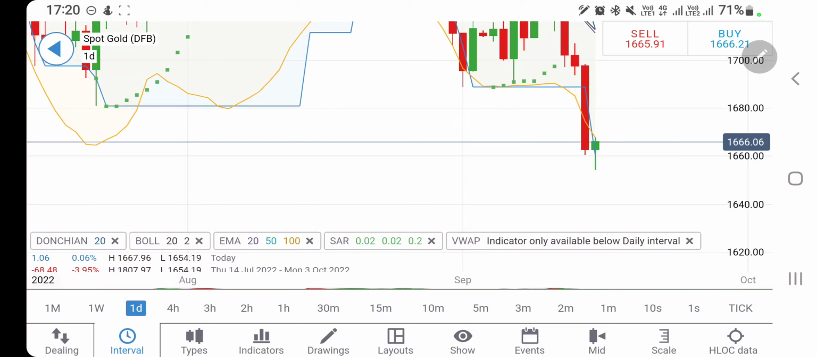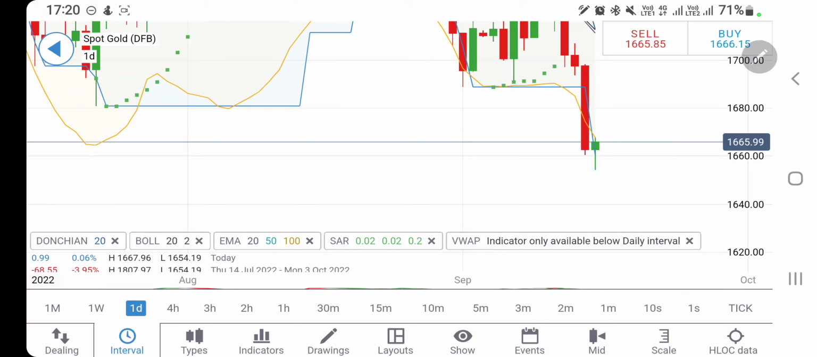On the upside, I told you till 1690 it has very strong resistance. You have to trade with the trailing stop loss. So go long or buy gold at 1670, till it is below 1670 do not buy. At the same time you can sell below 1660, but be very cautious.